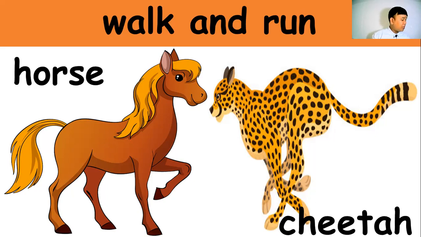So another one, because of the legs that they have, they are able to run faster. All right. And then what else? As I have said, the cheetah is one of the fastest animals that can run. However, they cannot run for a long distance. So that is one of the characteristics of the cheetah.